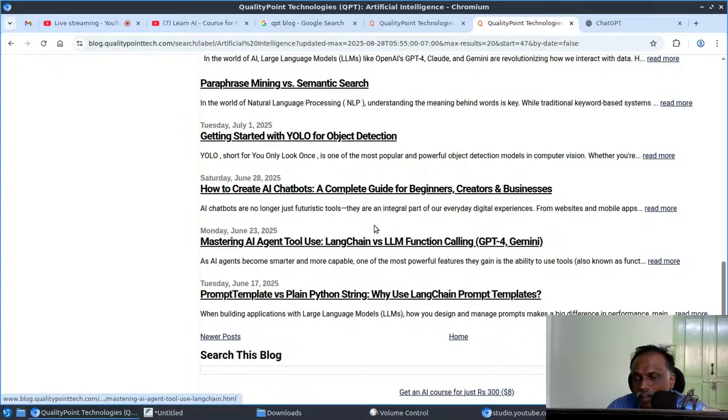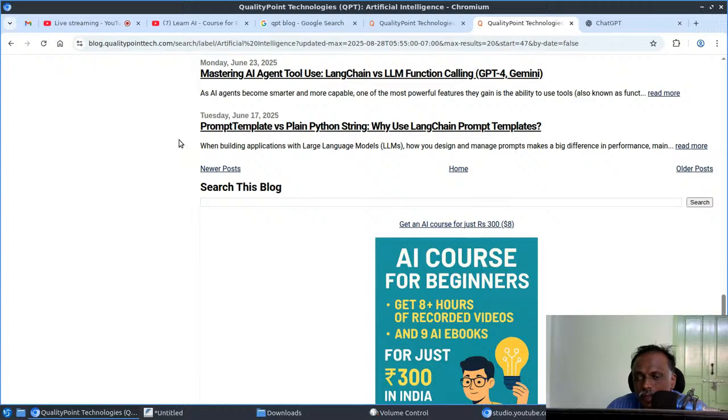And this one is about prompt templates. Whenever you learn about prompt templates, questions come to mind, like what is unique about it and how it differs from plain Python. This blog post will give answers to those questions.